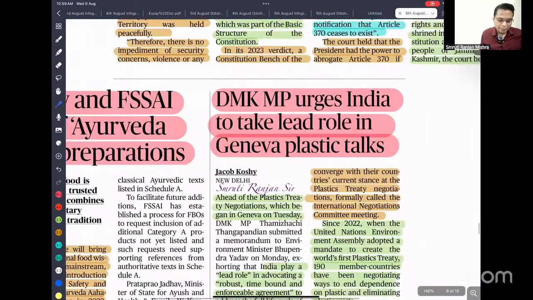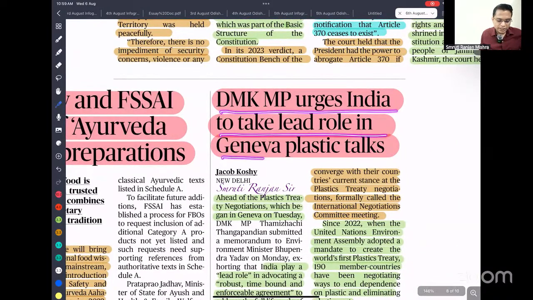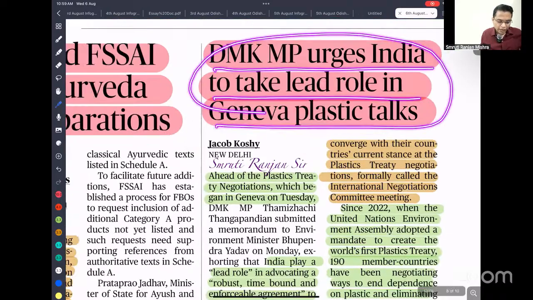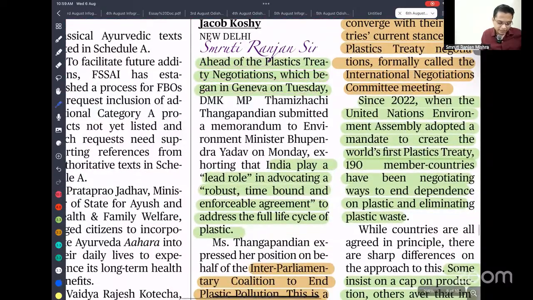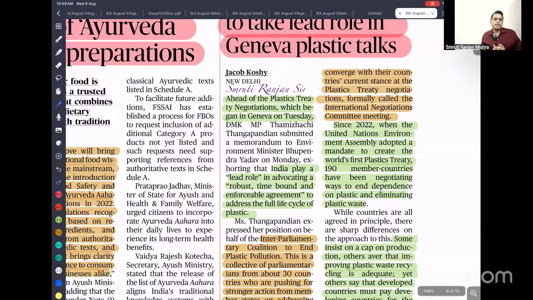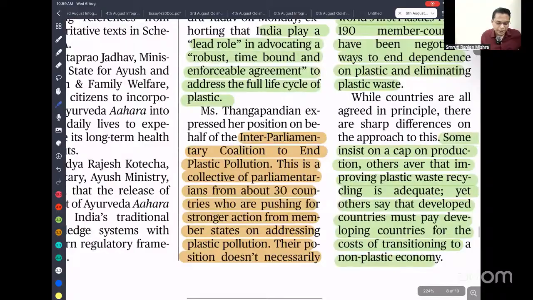So a DMK MP urged India to take a lead role in the Geneva plastic talks. Ahead of the plastic treaty negotiation, which begins in Geneva, this MP is saying we need to lead to ensure there is a complete phase-out of plastic, and for sectors that cannot be phased out, or very essential sectors, we need to ensure it is properly disposed. So, the Inter-Parliamentary Coalition to End Plastic.